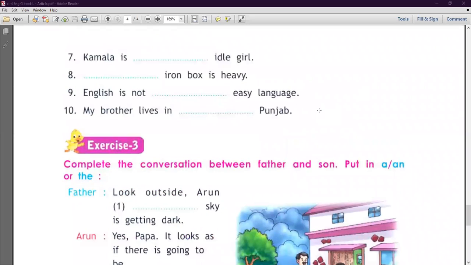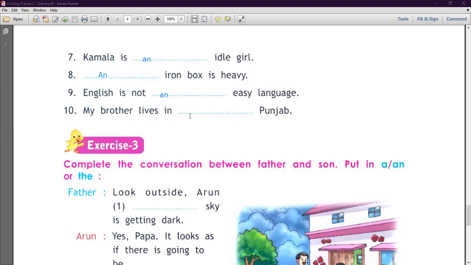Number 7. Kamla is dash ideal. Kamla is an ideal. So when you pronounce the word ideal, तो किसमें आता है बेटा? वाव स्वर में. So here we use an article. Number 8. Dash iron box is heavy. So here we write, an iron box is heavy. Number 9. English is not dash easy language. So here we write, English is not an easy language. Easy, when you pronounce the word easy, it has a vowel sound. So before this we use an article.